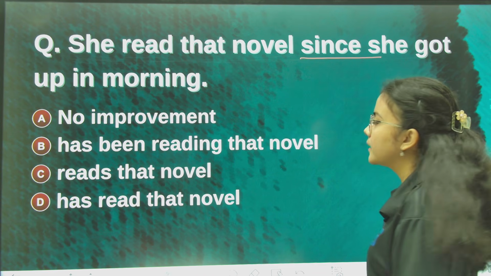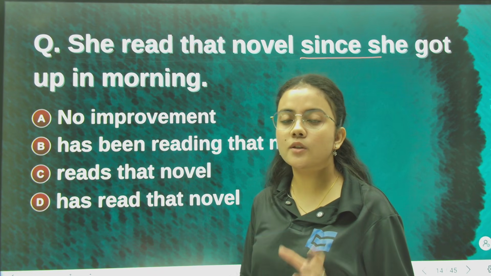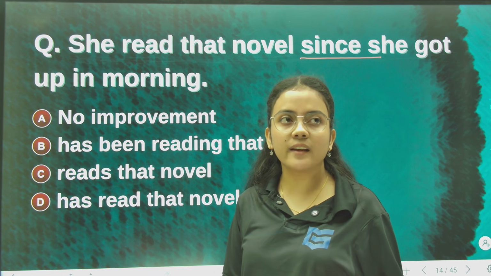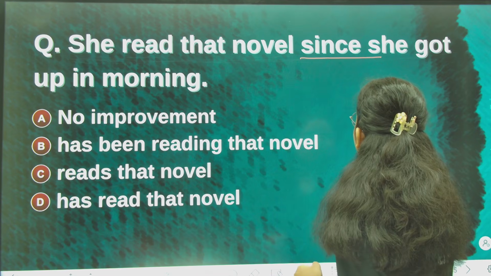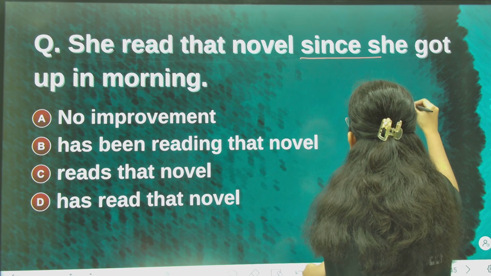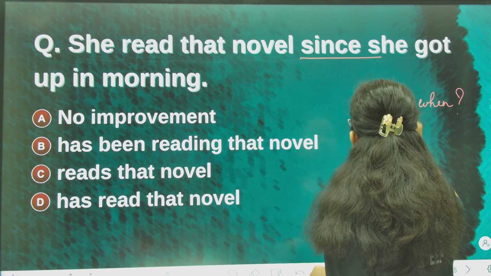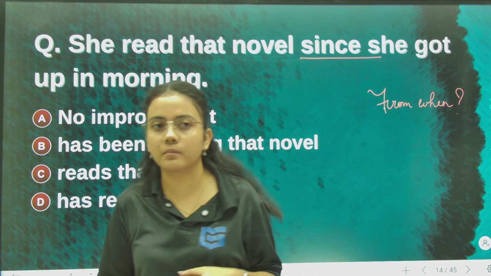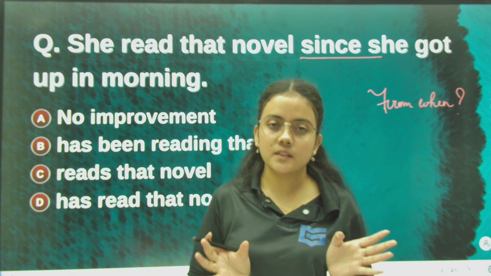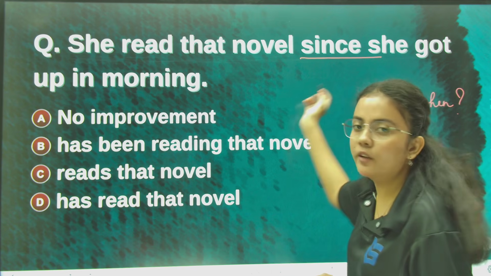What does since mean? We put since in a sentence when we are answering questions like from when, ketiar pora. From when type questions, when we answer, we put since in such statements. Now, ketiar pora she has been reading the novel?